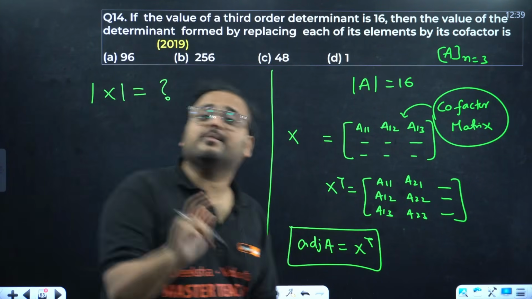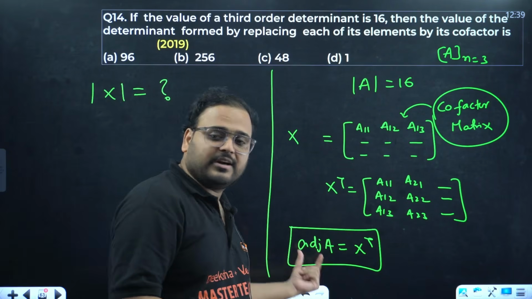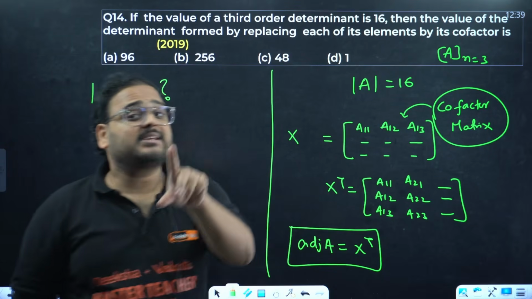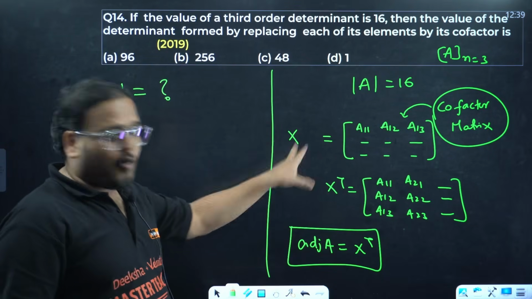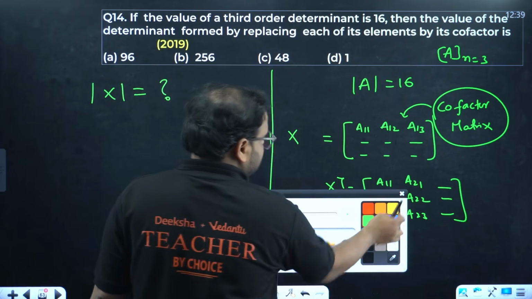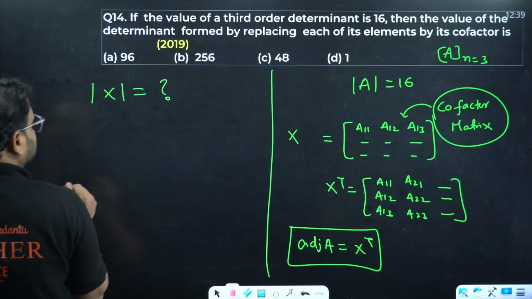They ask you to find the determinant of the cofactor matrix, not the adjoint. They are not asking you to find the determinant of the adjoint. What are they asking? The determinant of the cofactor matrix, which is going to be X in this case. Cool, makes sense, great. So far it is clear. They want us to find this.